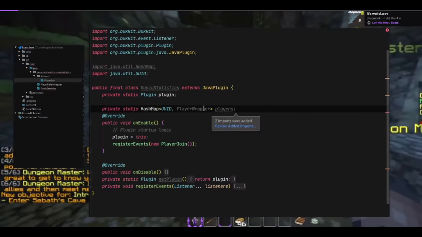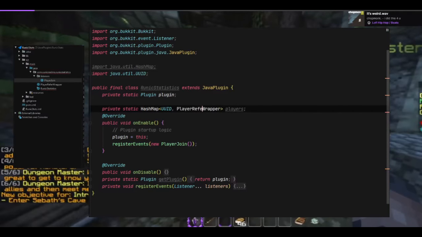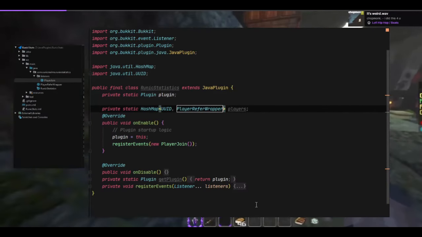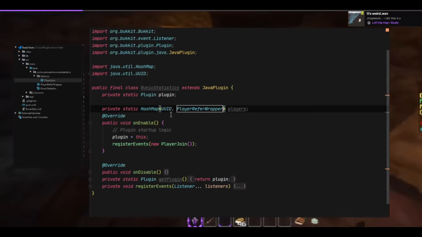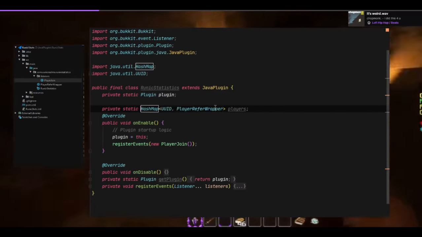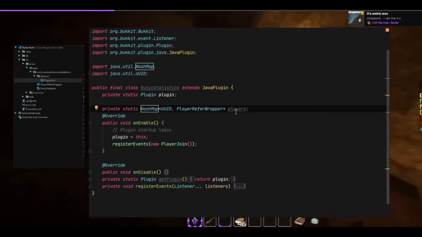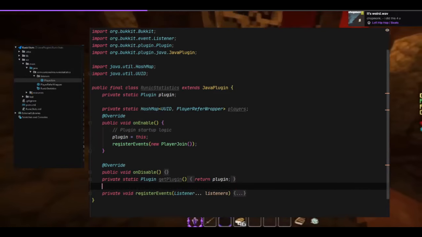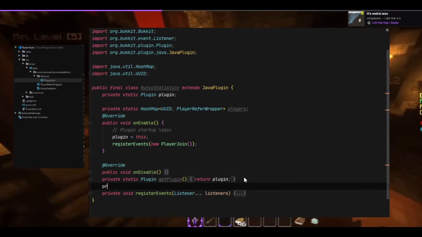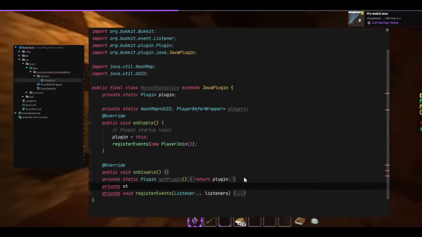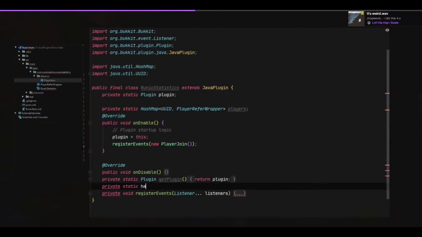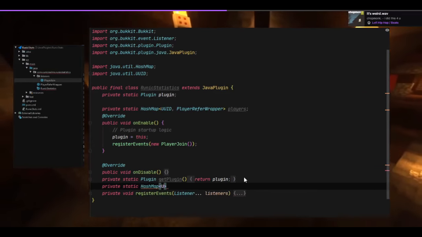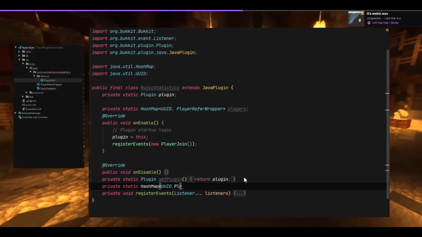I just pasted this from another class, and we're going to do player refer wrapper. This sounds good. So what we're going to store here is the player's UID, and this is just a variable. We're just creating a variable at the moment, and we're calling it players. And then we're going to actually create a whole new method down here. I think, should we make it private? I don't know. Private static hash map UID, comma, player refer wrapper.